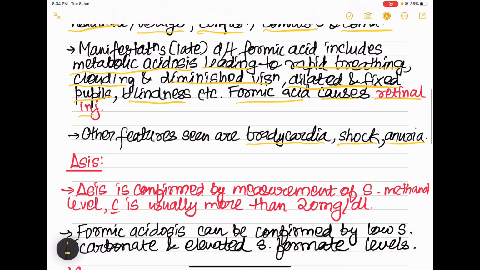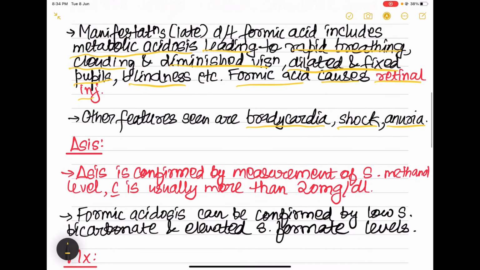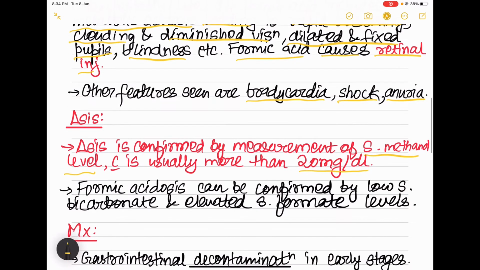Okay, now coming to the diagnosis, it is confirmed by the measurement of serum methanol levels, which is usually more than 20 milligram per deciliter in case of methanol poisoning. Then formic acidosis can be confirmed by low serum bicarbonate levels and elevated serum formate levels. Okay, serum methanol levels usually more than 20 milligram per deciliter, low serum bicarbonate levels and elevated serum formate levels.